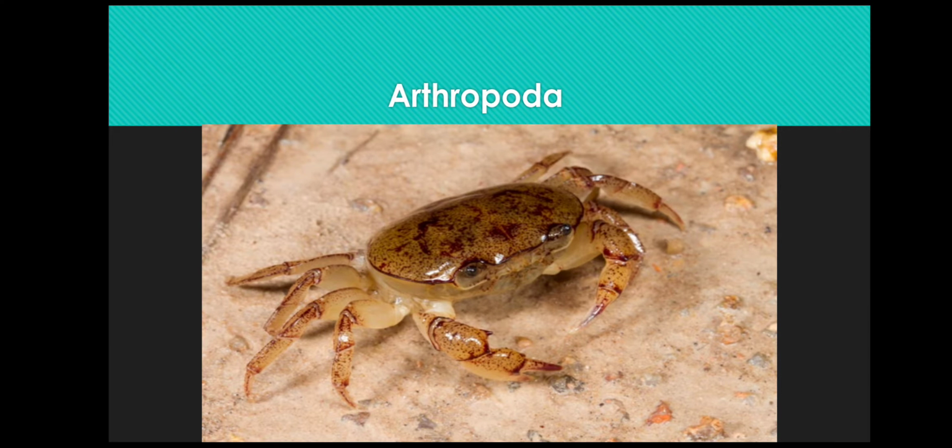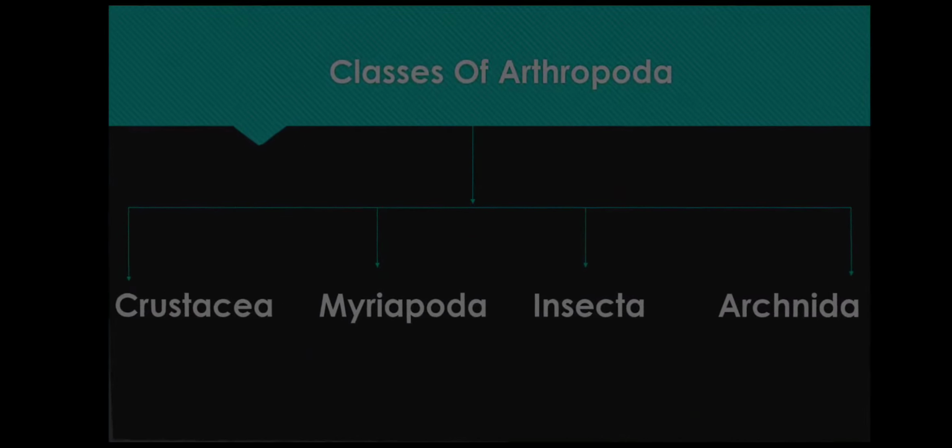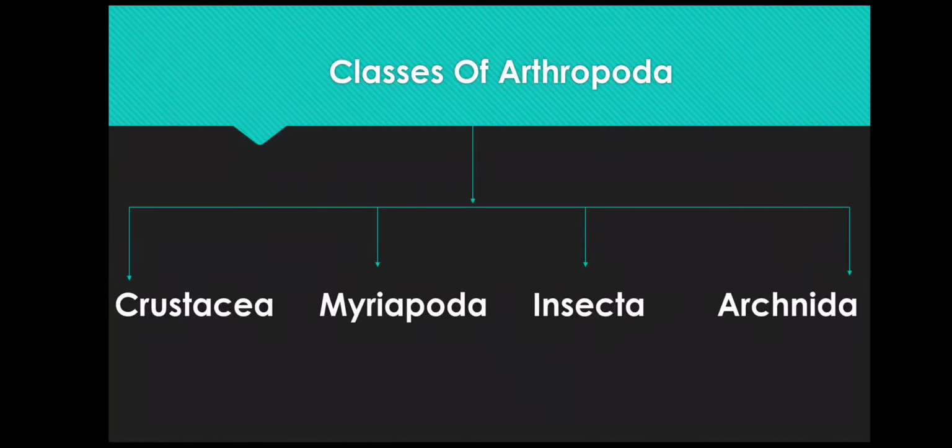The sixth phylum is Arthropoda. The body is divided into three regions, that is, head, thorax, and abdomen. In most cases, the body is covered by a tough covering of chitin. The body has jointed legs. They are further divided into 4 classes called Crustacea, Myriapoda, Insecta, and Arachnida.